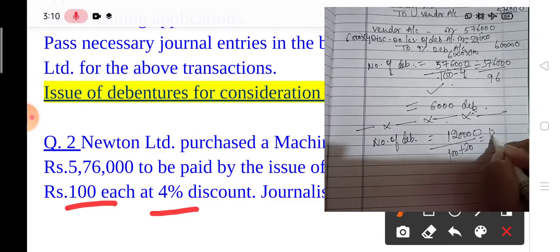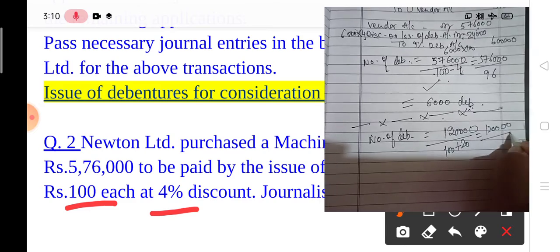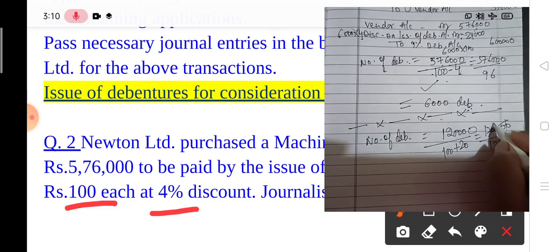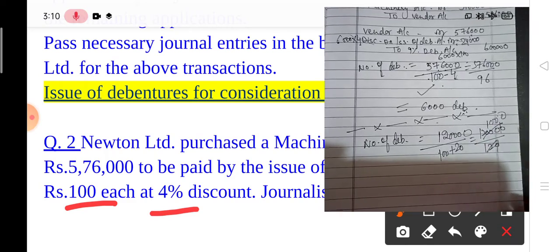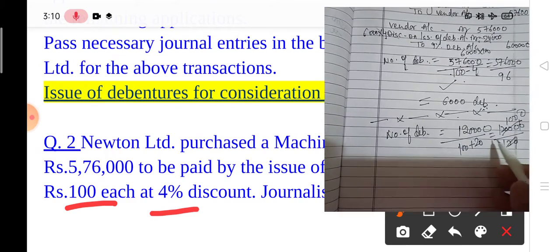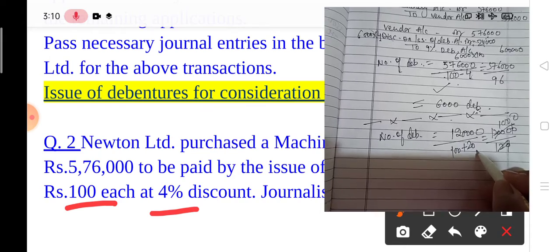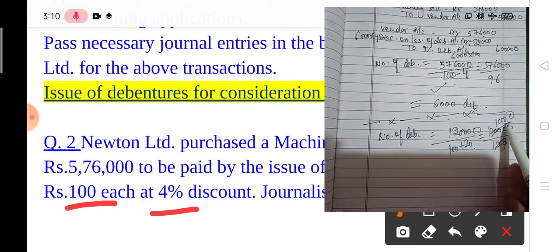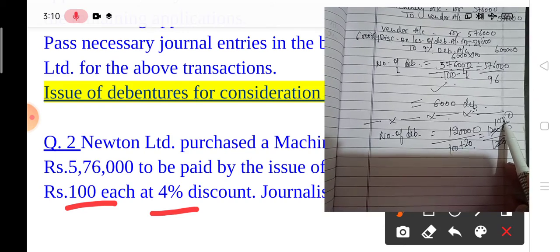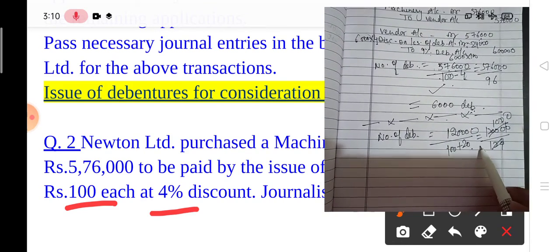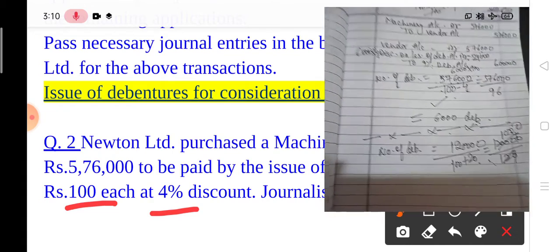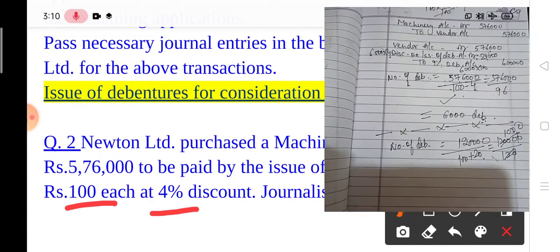So it is 1,20,000 divided by 120. When you divide, the number of debentures will become 1,000. Okay, it means you have to add the premium and do multiplication in the debenture column: multiply the 1,000 debentures by 100, and in the premium column multiply by the 20 rupees. In this way you have to solve this question.